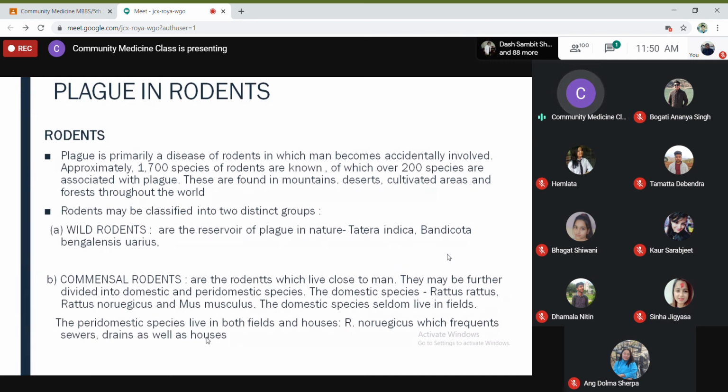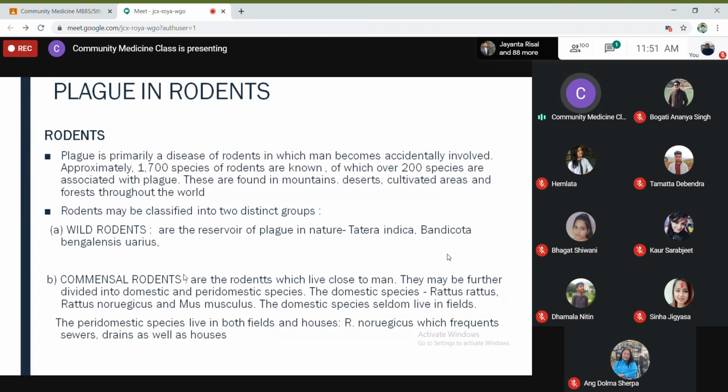Rodent plague is primarily a disease of rodents in which man becomes accidentally involved, which I've already told you in the beginning of my slides. Approximately 1,700 species of rodents are known worldwide, of which over 200 species are associated with plague. These are found in mountains, deserts, cultivated areas, and forests throughout the world. Rodents may be classified into distinct groups: wild rodents and commensal rodents, which I've already discussed. The only thing I have not discussed is the peri-domestic species, so don't get confused with that. Commensal rodents include domestic and peri-domestic species.